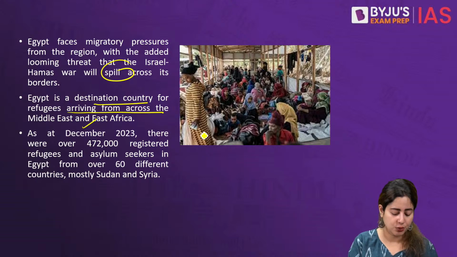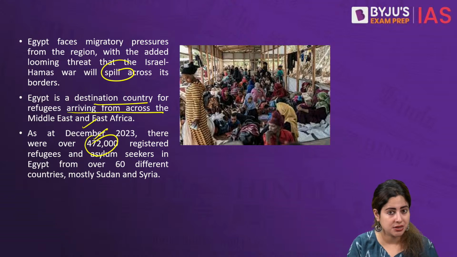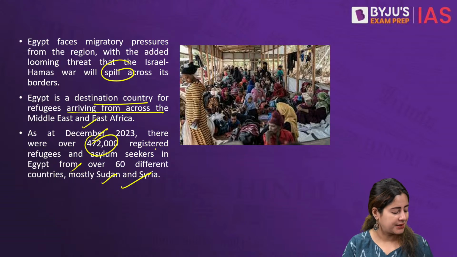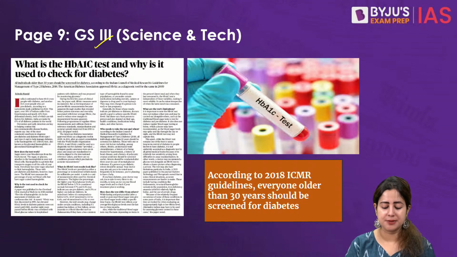Now, as far as the data goes, just in December 2023, there were more than 472,000 registered refugees in Egypt from 60 different countries, including the countries of the Sahel region. Apart from that, Sudan, Syria, and yes, the ongoing Gaza Strip as well. So to encourage Egypt to stop all kinds of refugees from coming inside with stronger fortified borders, the money has recently come in. So now we proceed with an article that's page 9, once again Science and Tech.